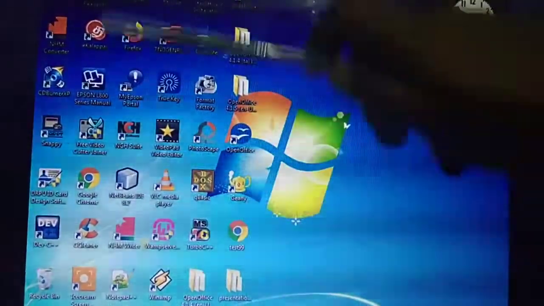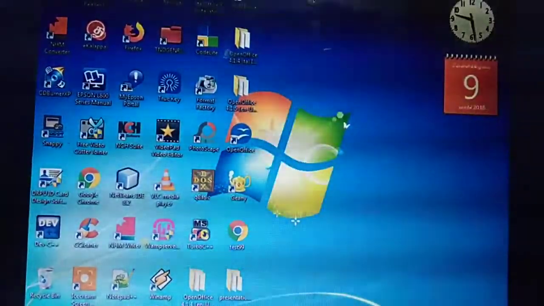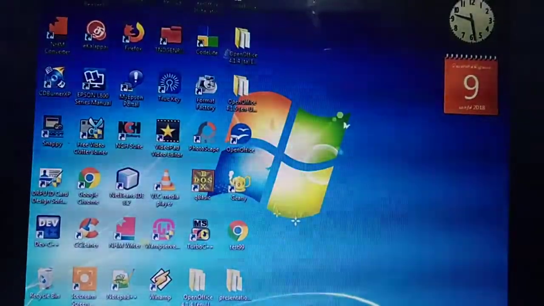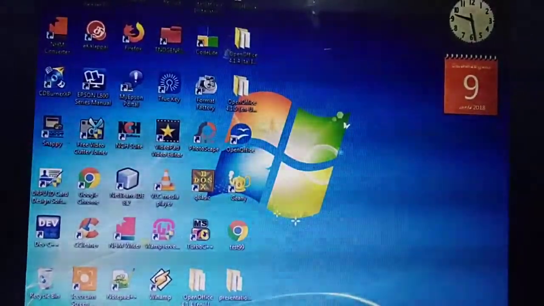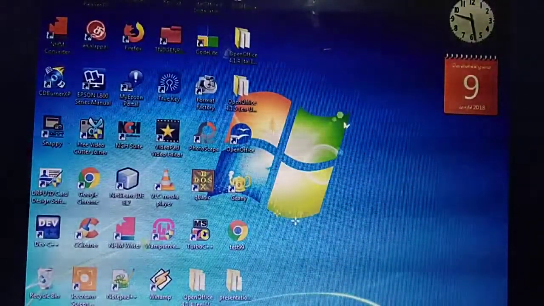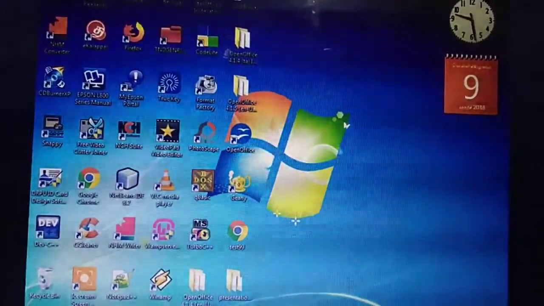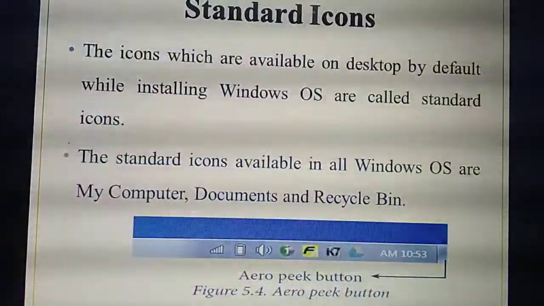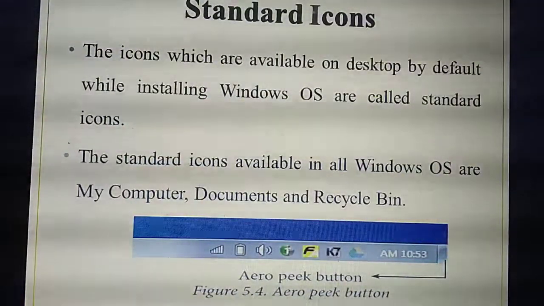These files are not available while you are installing, but my computer as well as recycle bin will be present, or by default the icons will be available on the desktop screen. That is called as which icon? Standard icon. Understand?